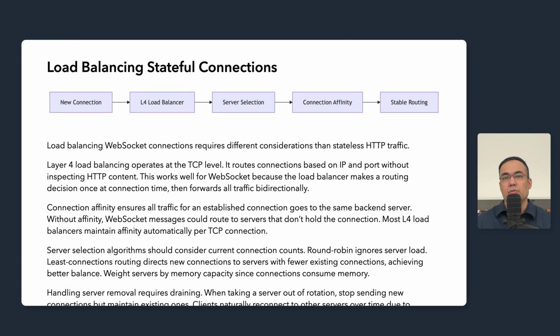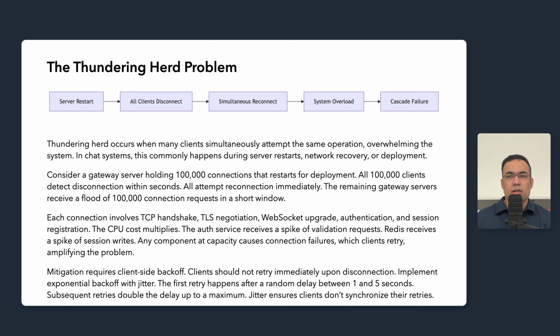Now let's address one of the most dangerous failure modes in connection-heavy systems. Let's talk about the thundering herd problem, which can turn a minor issue into a major outage. Consider a gateway server holding 100,000 connections that restarts for deployment. All 100,000 clients detect disconnection within seconds. By default, clients immediately attempt reconnection. The remaining gateway servers suddenly receive a flood of 100,000 connection requests in a very short window.